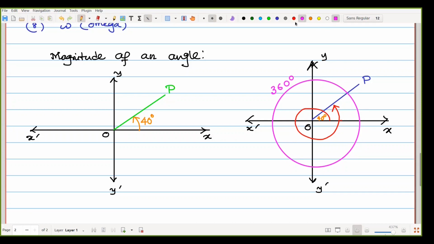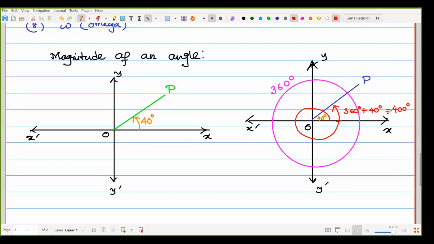So after complete rotation, from here to here, 360 degree rotation has been done. After that, the 40 degree. So that is 360 degree plus 40 degree, or 400 degree, and obviously that must be positive, as we have created counterclockwise rotation.